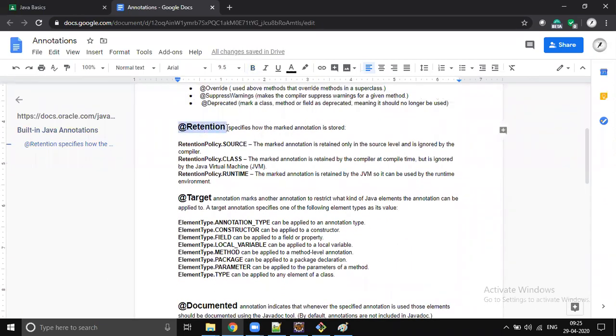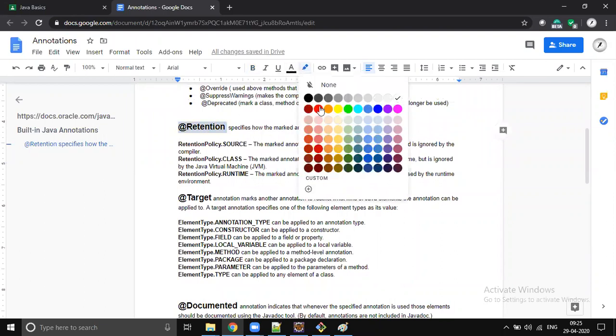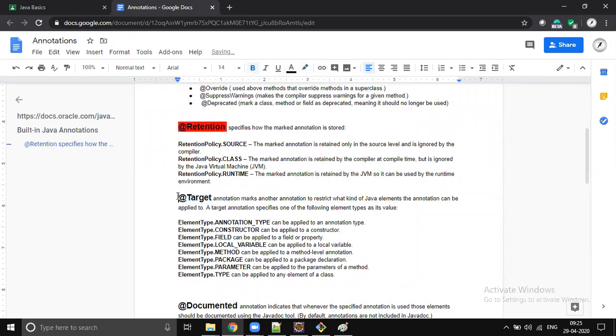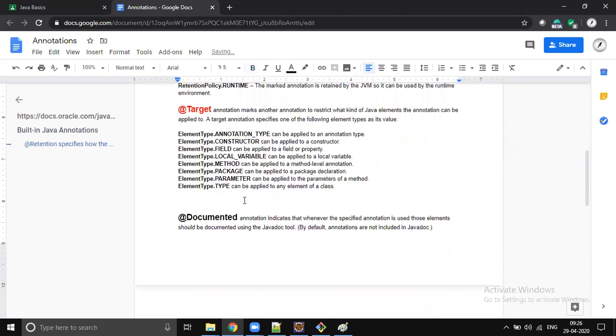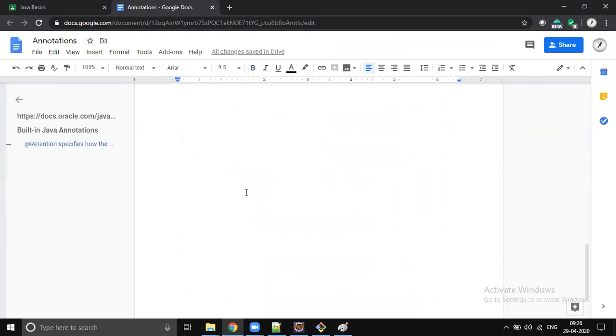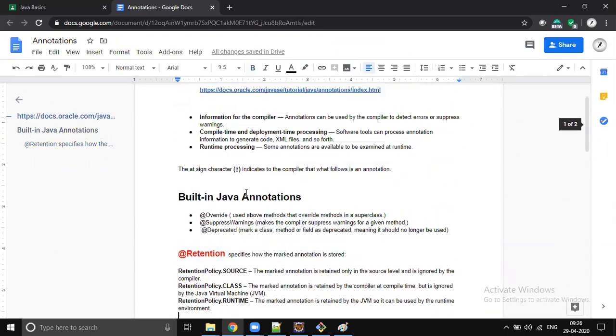So the ones which are mandatory, I will put them in red color. The ones marked in red color, you can consider them mandatory, and the ones which are not marked red, you can think of as optional. Based on the requirement we will use them.